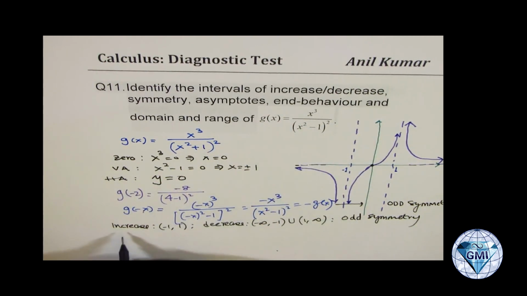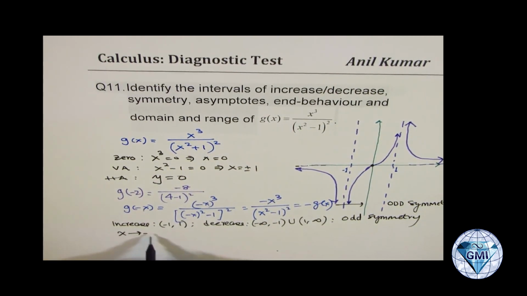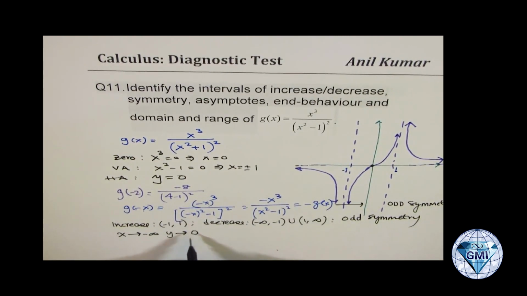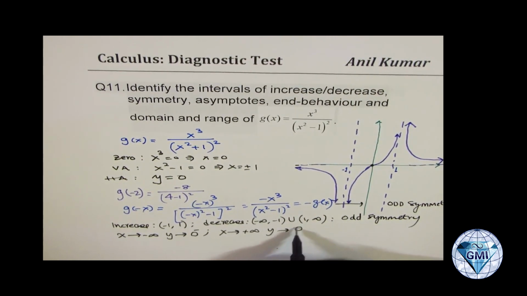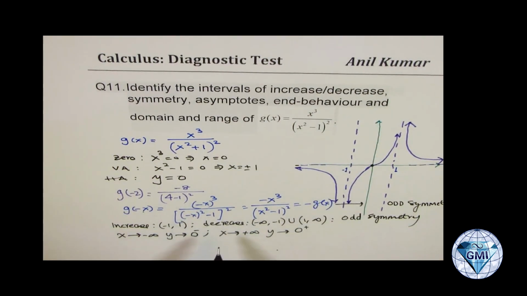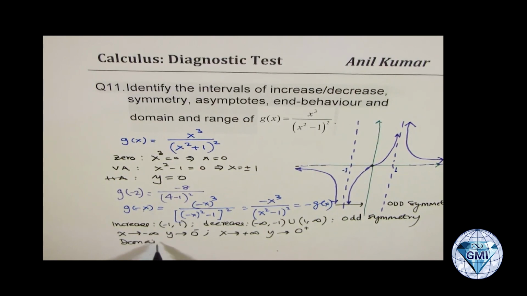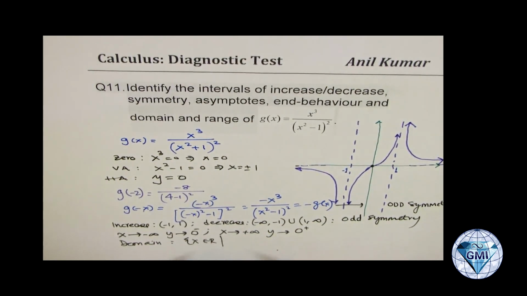End behavior means when x approaches minus infinity, what does y approach? It approaches 0, but from the negative side. And when x approaches positive infinity, y again approaches 0, but this time from the positive side. So that's the end behavior. Domain and range. Domain is x belongs to real numbers.